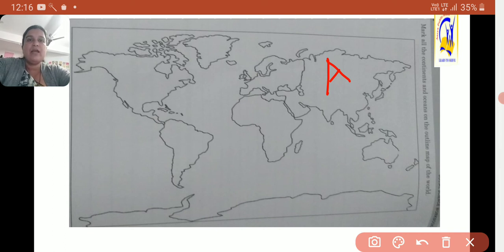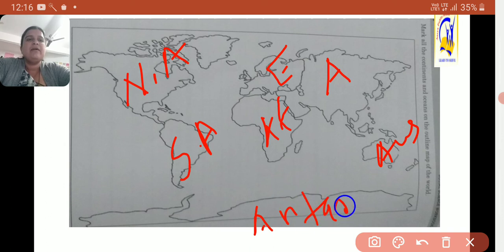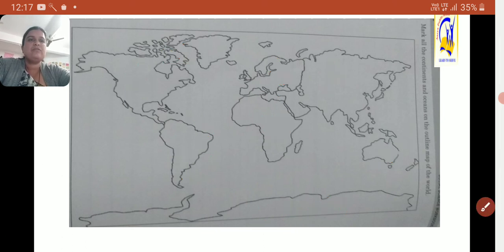Asia is one of the largest continents. Then the Africa continent. Then we can see North America. This is South America. This is the continent Europe, Australia and Antarctica. In that manner, Earth is divided into 7 continents and 5 major oceans.